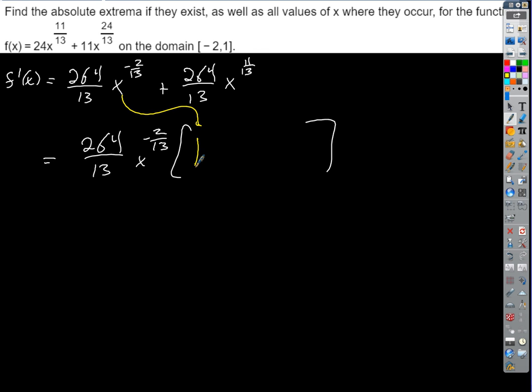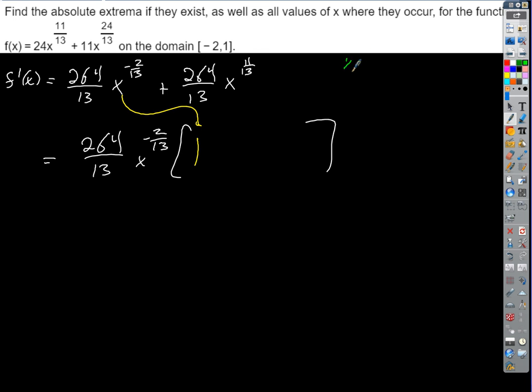If I'm dividing that away, what's left behind? 13/13, right? Because x to the 11/13 minus negative 2/13 is 13/13.